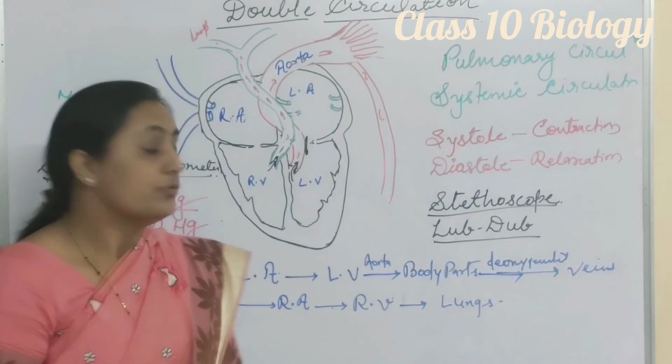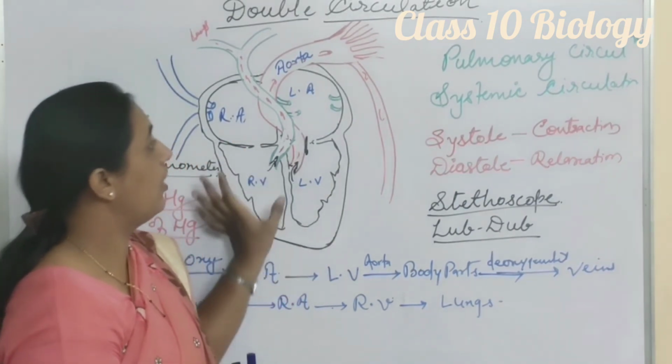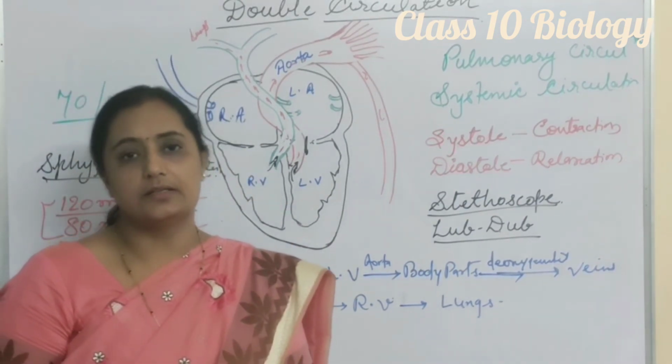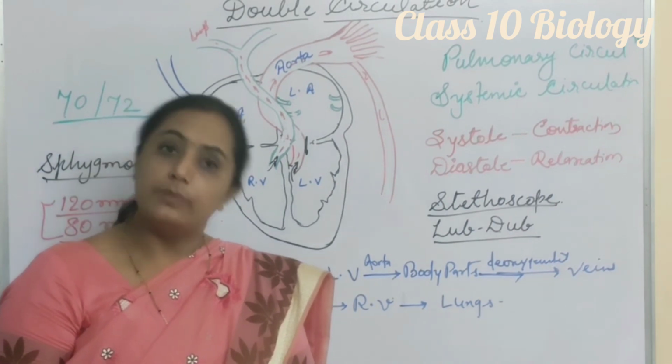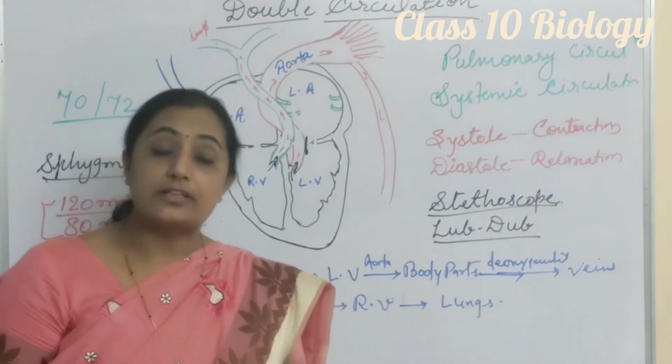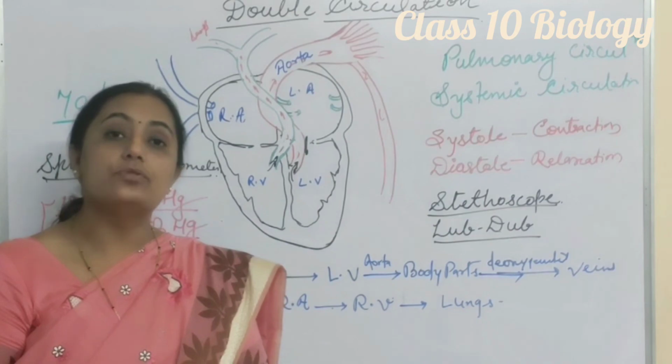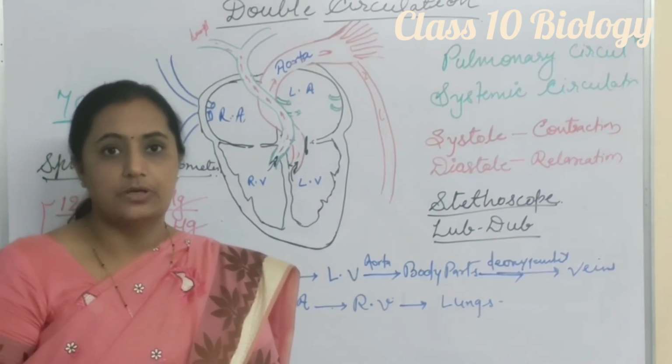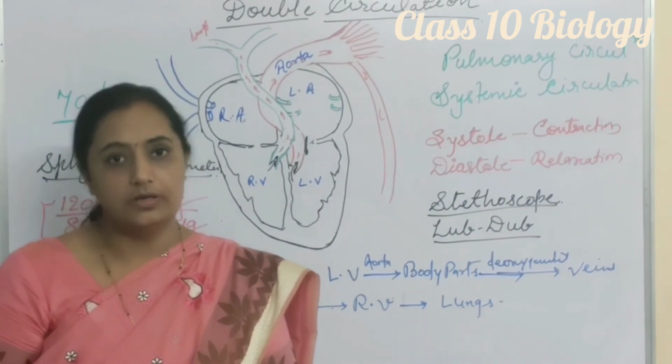So here we completed all the processes related to the blood vascular system or blood circulatory system. The next process of circulation we have to study is the lymphatic system. So in the next class we will discuss the lymphatic system.